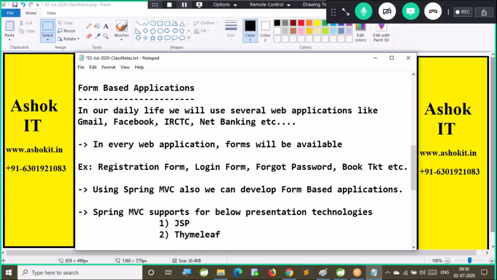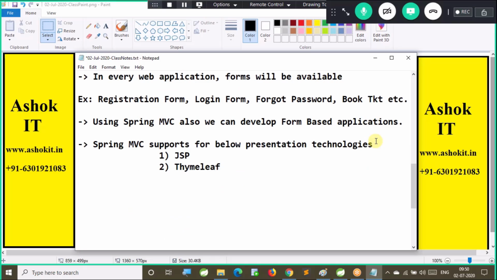Spring MVC also supports form based application development. So in Spring MVC we can use JSP as a presentation technology, or we can use Thymeleaf also. That means I can develop a form by using JSP, and I can develop a form by using Thymeleaf also. Here we are going to learn both. One or two forms I will develop by using JSP, then I will develop one application by using Thymeleaf as well. Are you able to follow this?